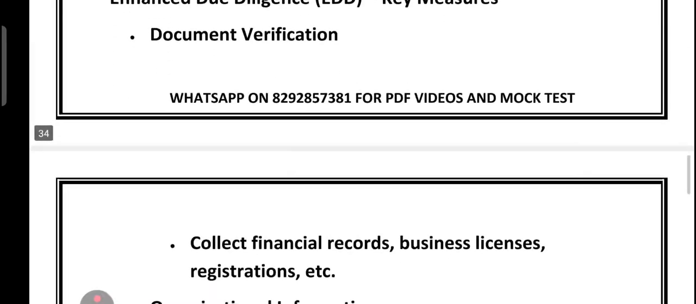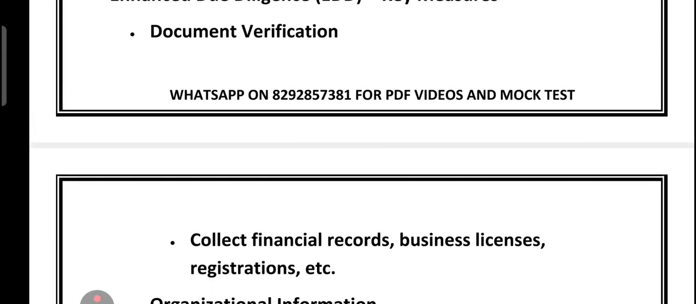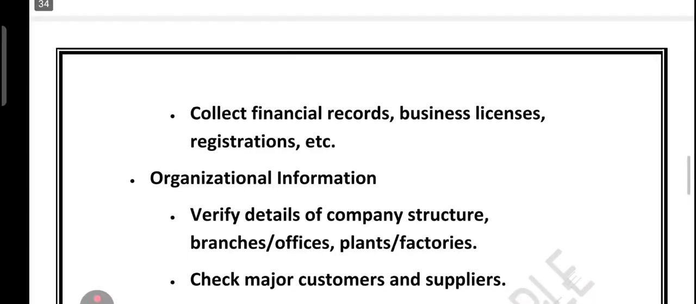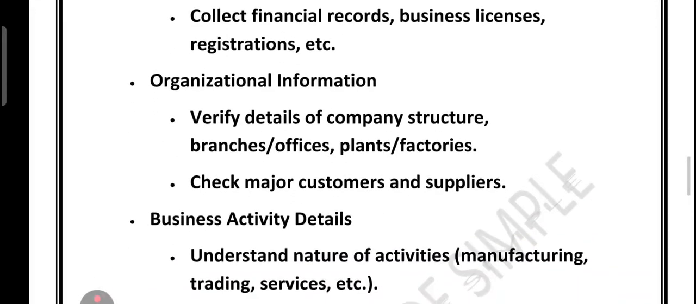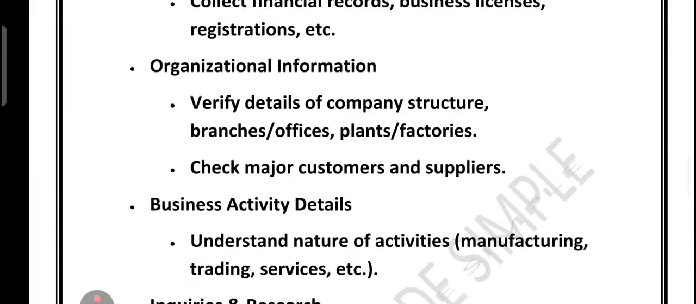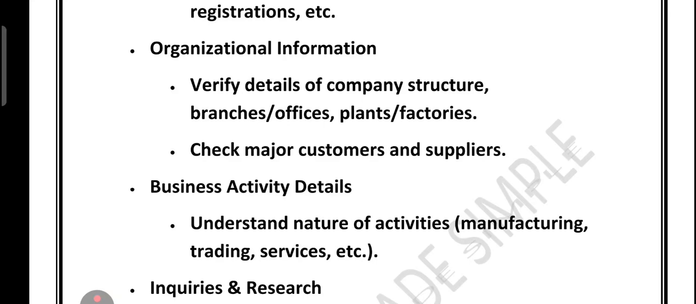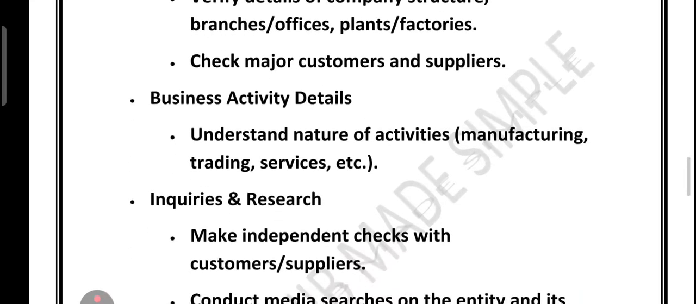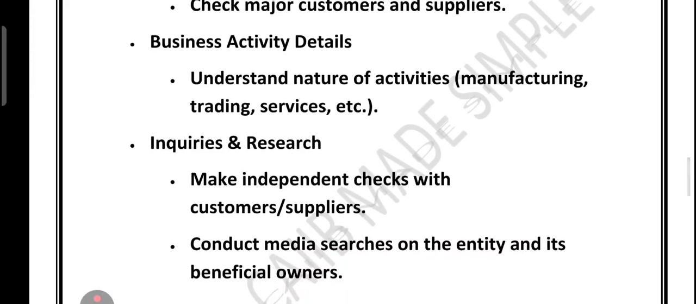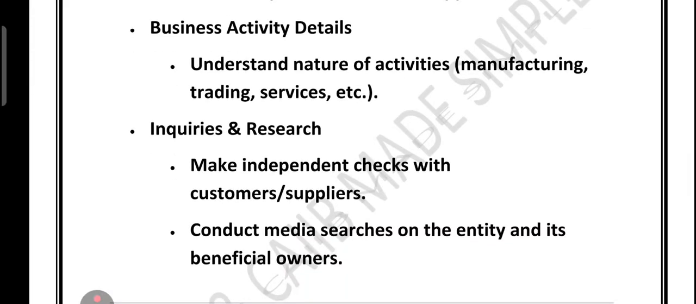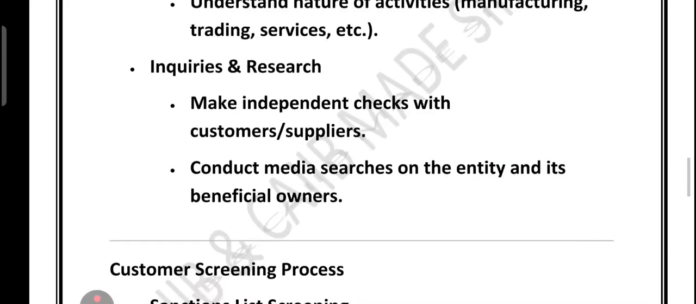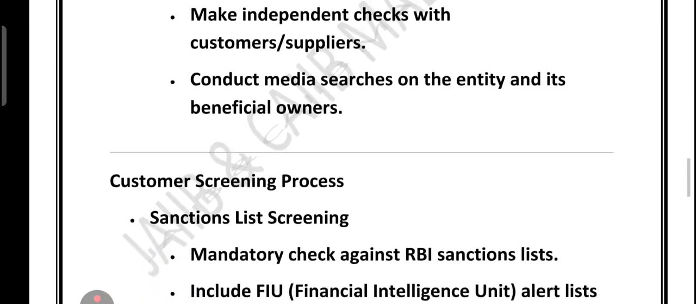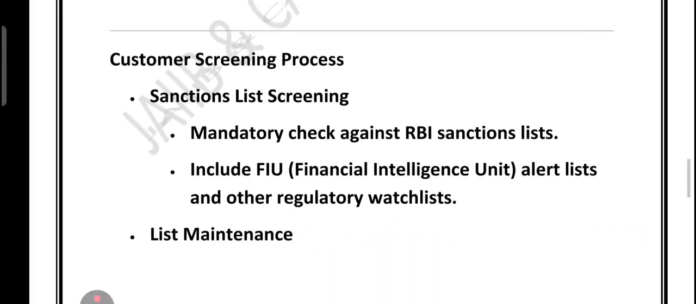Now enhanced due diligence key measures. First, document verification. You should collect the financial record, business license, registration, then organization information. You should verify the company structure, branches, office, plant, factory, and check major customers and suppliers. Then business activity detail. Understand the nature of activity, whether it is manufacturing, trading, services. Then inquiries and research. Make independent checks with the customer and supplier and conduct media research on the entity and its beneficial owner.